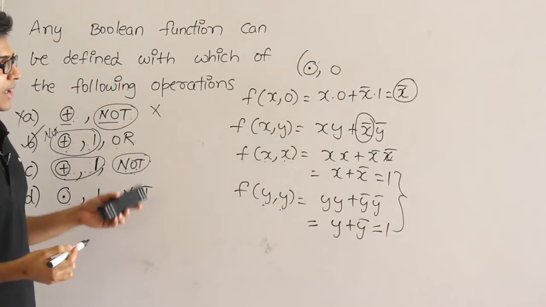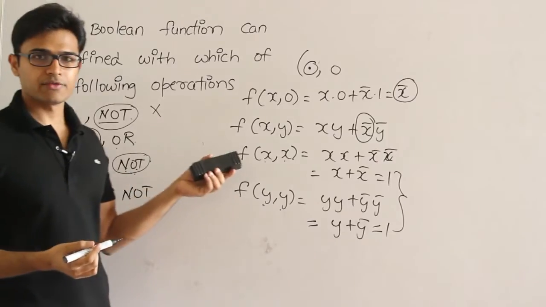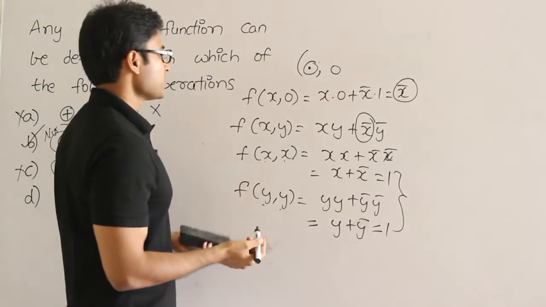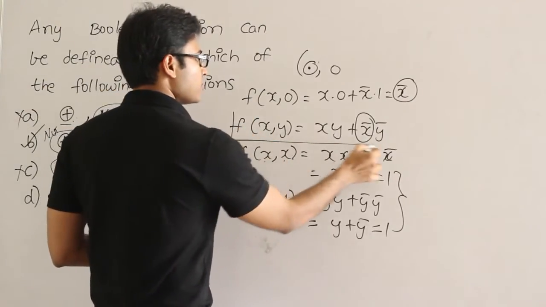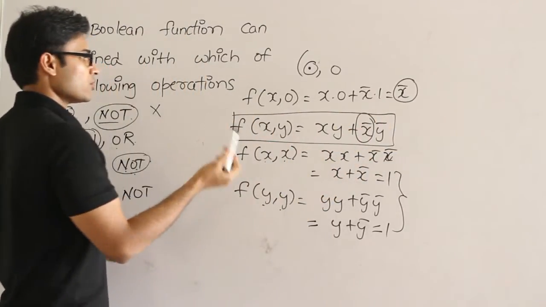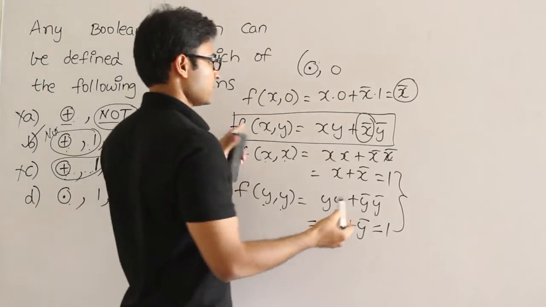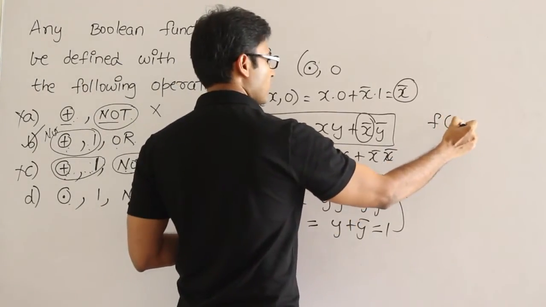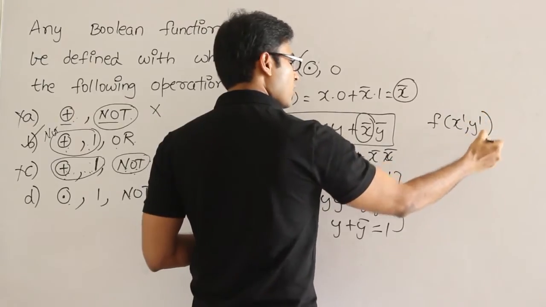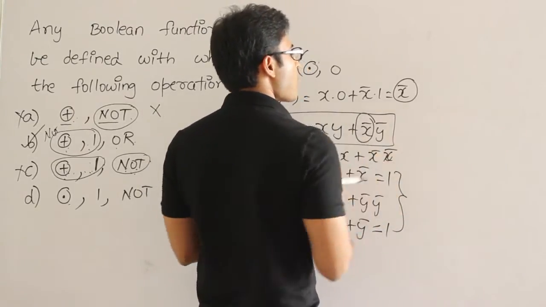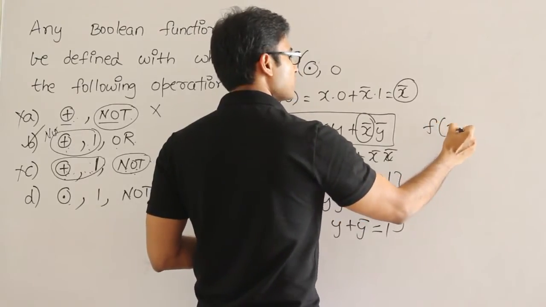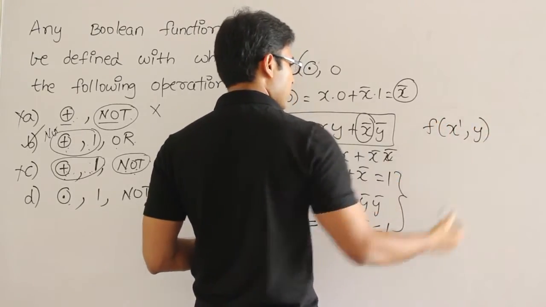Can you find out and or using only f and complement? So what is the way to test it? So I know you take the actual function, this function, and you try to complement each one or both of them. So let's see what happens here. If I write f of x prime y prime, how can I write f of x? Okay, let's see with x prime y first. I want to write f of x prime comma y. How can I write this?